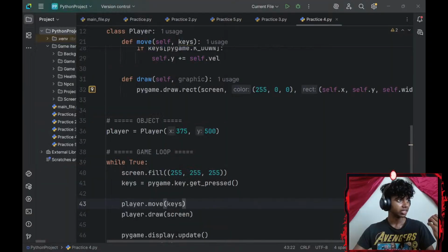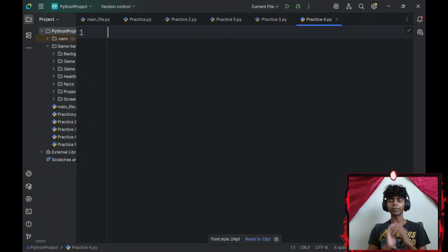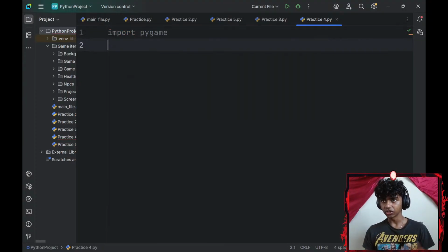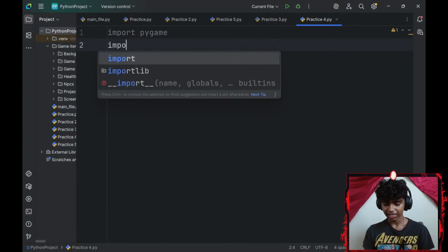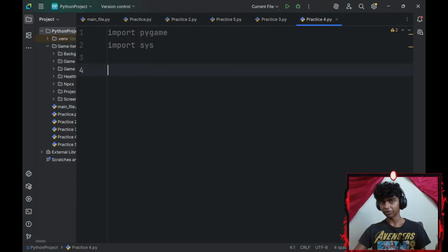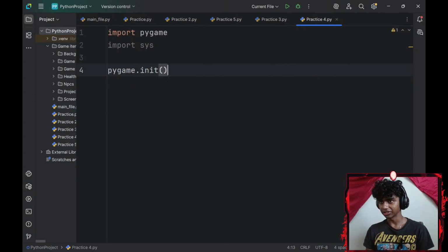Okay, let's go with Control A, delete this whole thing. Alright, so I'm going to be doing something new. So first up, I'll import Pygame that I usually do. Now let me import sys. And I have almost zero experience learning about sys. I've seen people use sys, but I never thought to learn about it. That was a bad idea.